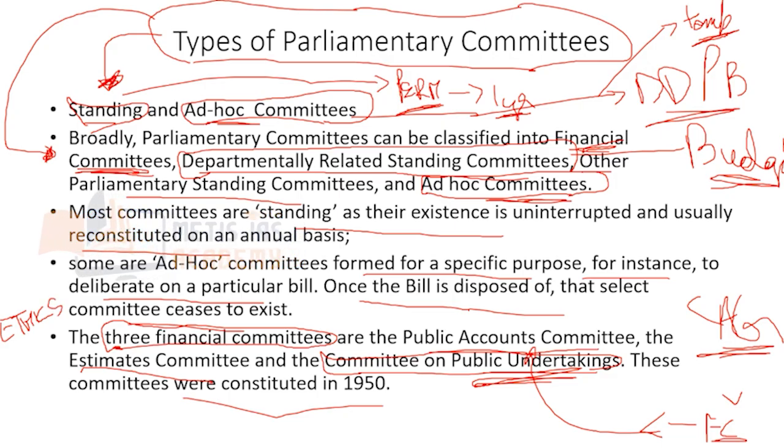So this Ethics Committee became important from the examination perspective that year, and in 2024 a question was asked on the Ethics Committee. So current affairs becomes important from that particular year. Apart from that, these three financial committees are the most important for us to learn.